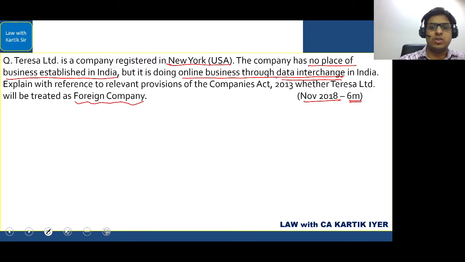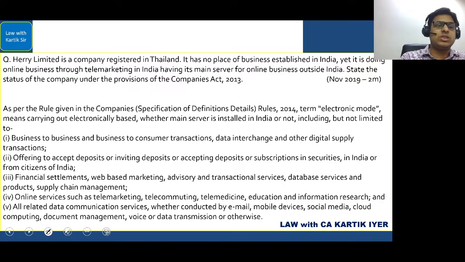Just keep in mind this word, which is data interchange. Okay, just keep this in mind. I'll tell you the answer to this question. Wait for it. Second question also similar.